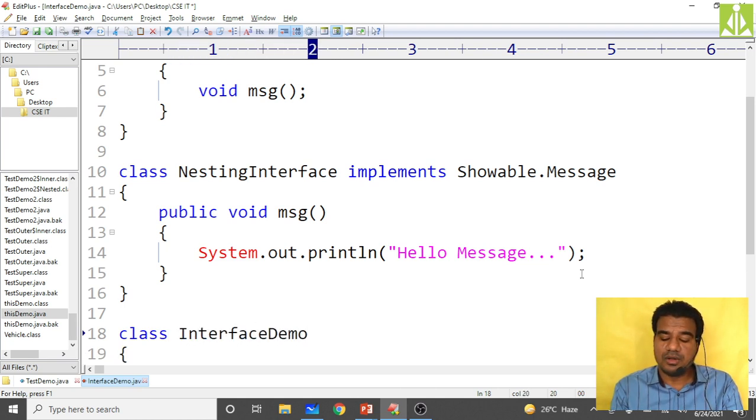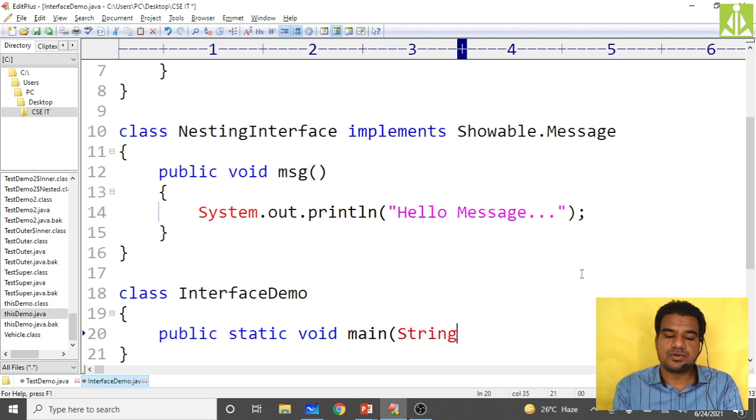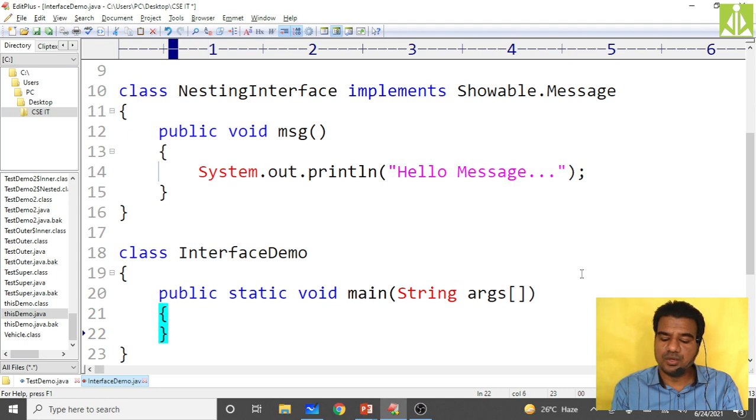Interface demo, and come down here, you put your public static void main of string args, like this, and into it you put what we need to put, string args.